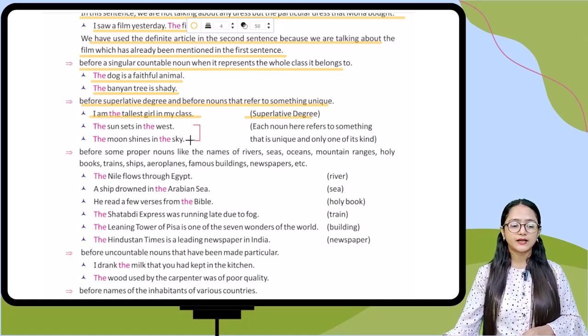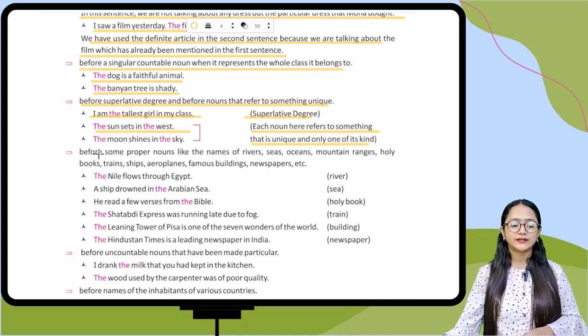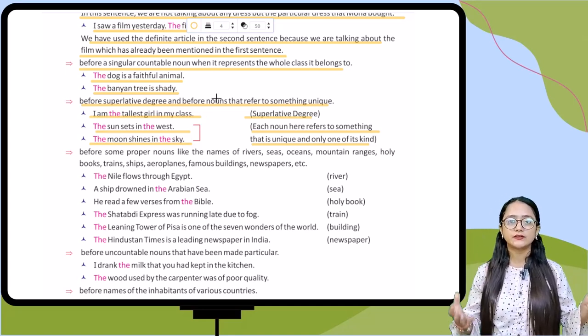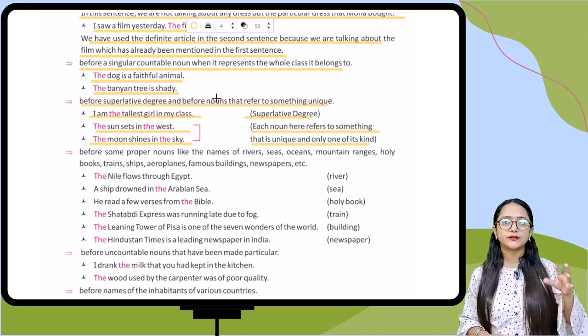Now the next example is the sun sets in the west. Each noun here refers to something that is unique and only one of its kind. Next example is the moon shines in the sky. Here you can clearly see that each noun refers to something special, something unique. That's why you use the before it, because it is a definite one only.